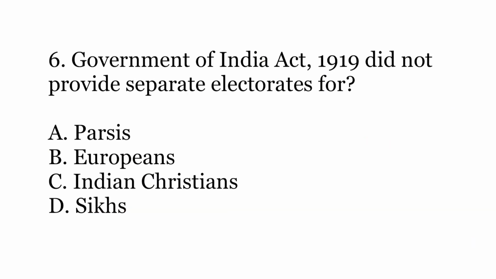The 6th question is: the Government of India Act 1919, or the Montagu-Chelmsford reforms of 1919, did not provide separate electorates for. So as we know, the Government of India Act 1919 provided separate electorates for around 4 classes of people or 4 categories of people. But which among the following is not one of those categories? So the options are: A, Parsis; B, Europeans; C, Indian Christians; and D, Sikhs.